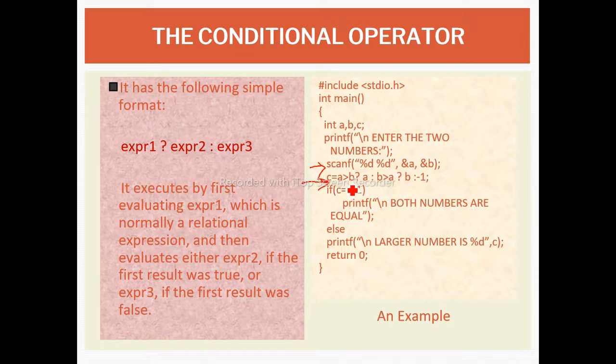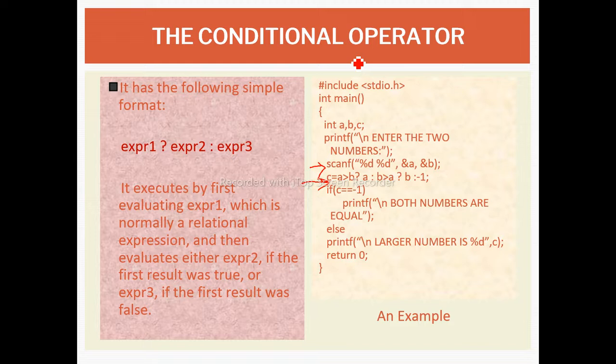So look here, firstly we check whether a is greater than b. Yes, then a will be executed. If a is not greater than b, it will execute this statement. Again in this statement, it will check whether b is greater than a. Yes, then it will print b. If not, it will print -1. So if c is equal to -1, it compares the value of c. If c has the value -1, it will display both numbers are equal, else it will display the message larger number is c.